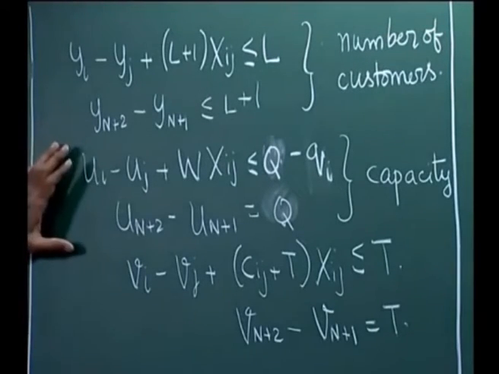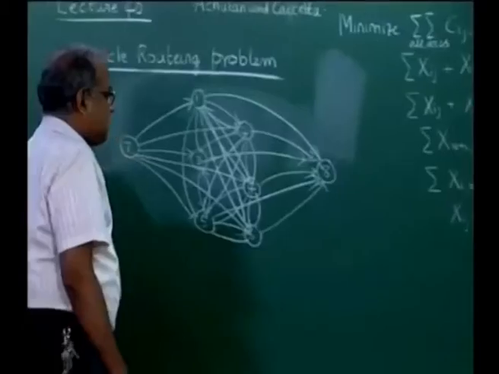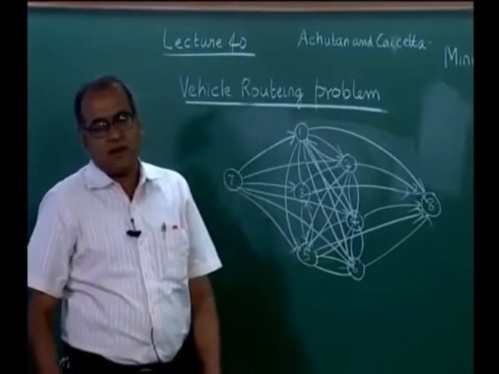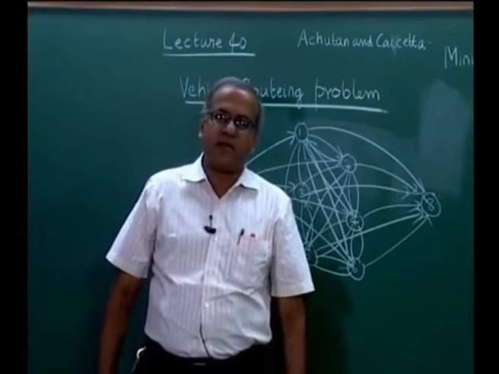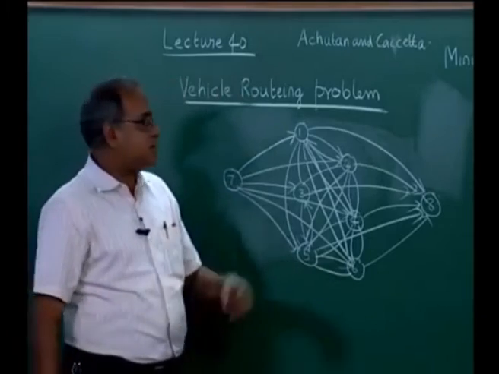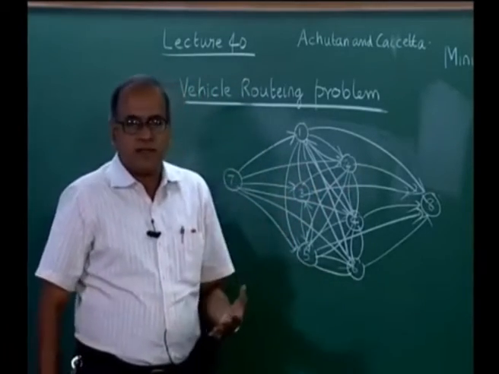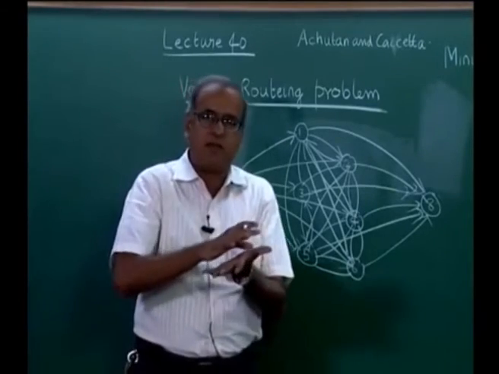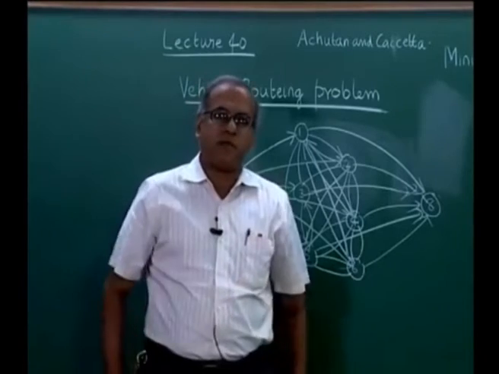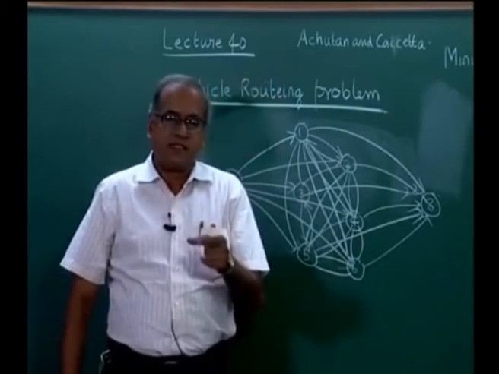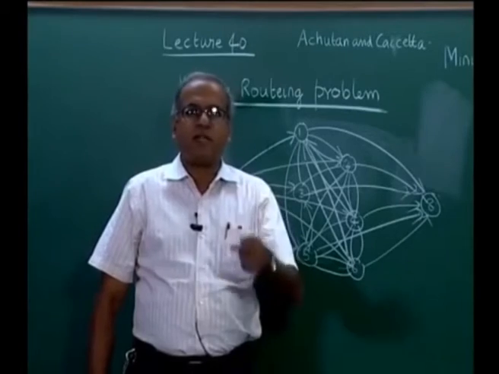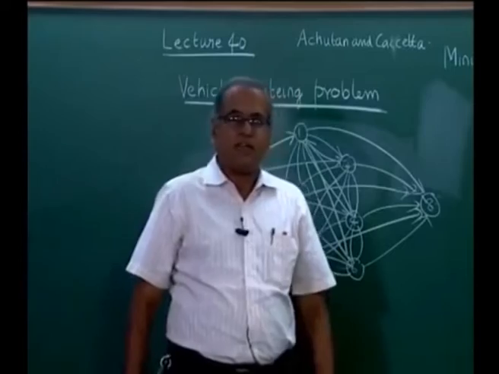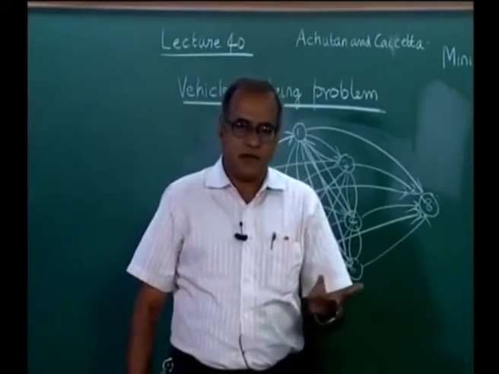Because if we did not have the capacity constraint, if the vehicle has infinite capacity or more capacity than demanded, it is always possible to solve it as a TSP and then get the minimum distance, because the minimum distance for a TSP with 7 nodes will always be less than or equal to the distance that we travel when we use multiple vehicles or multiple trips, as the case may be, if distances follow triangle inequality.